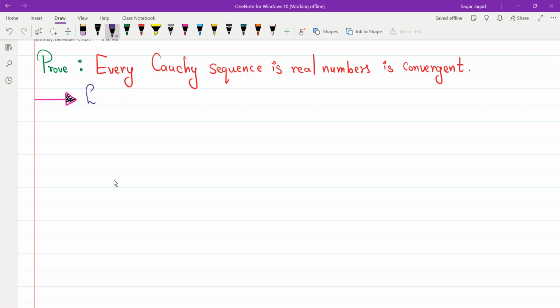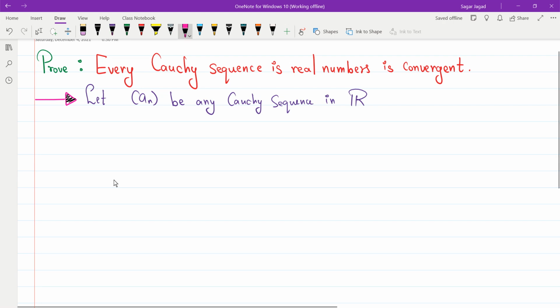So we start the proof by taking any Cauchy sequence in R. So let (a_n) be any Cauchy sequence in R, that means real numbers. I want to prove this is convergent. But by the definition of Cauchy, what is the definition of a Cauchy sequence?